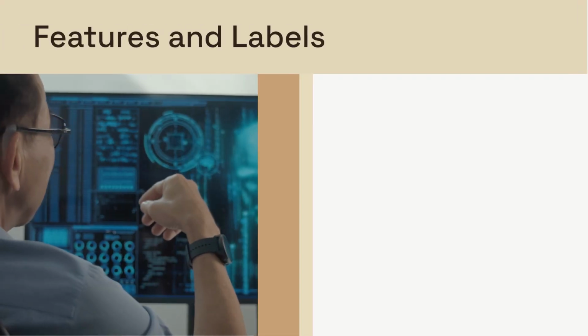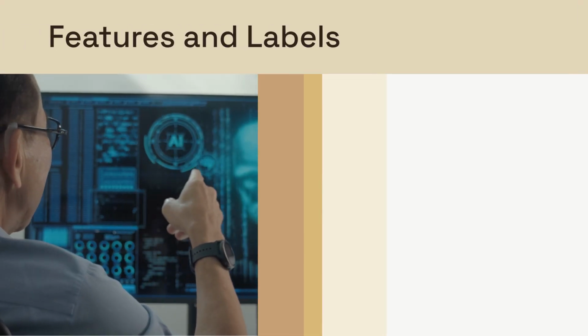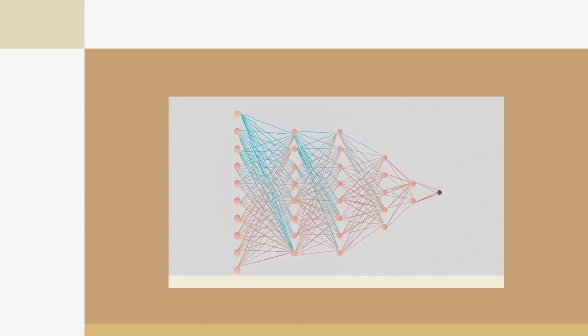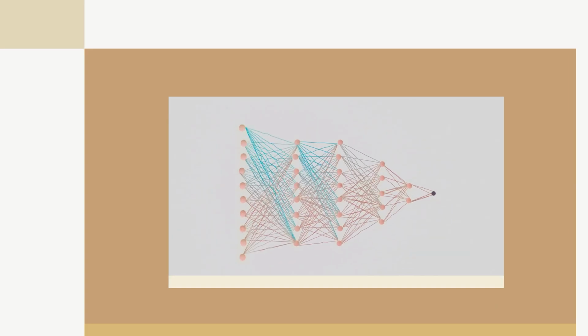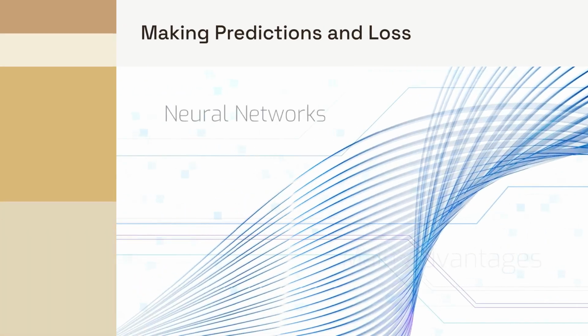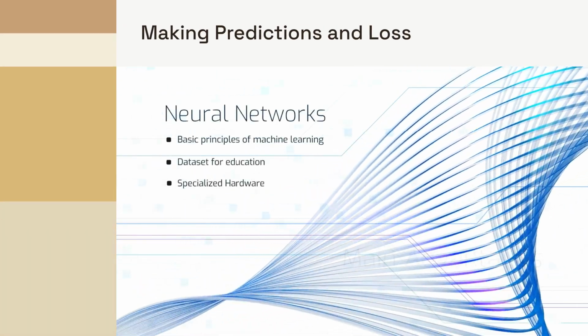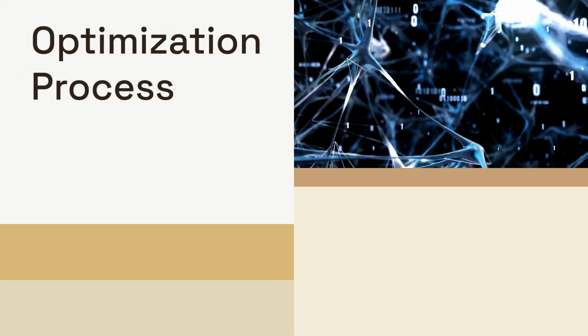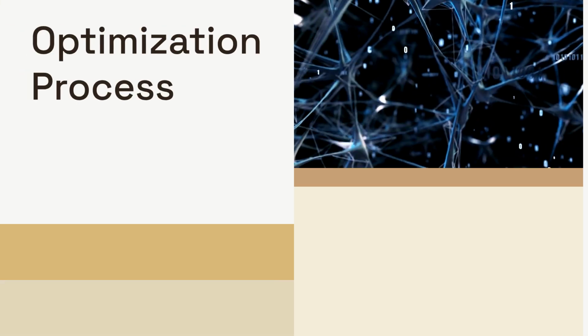Each example has inputs called features and a correct target output known as a label. Training involves feeding the model thousands of these labeled examples so it can map features to their correct labels. The model makes a guess, and we measure its loss, or how far off the prediction was from the truth. Optimization processes then adjust the model's internal parameters to minimize that loss over time.